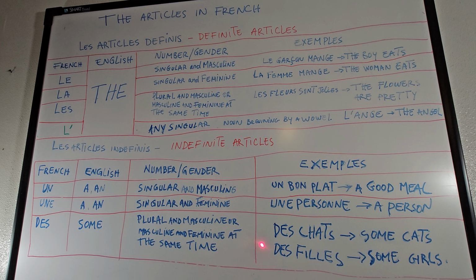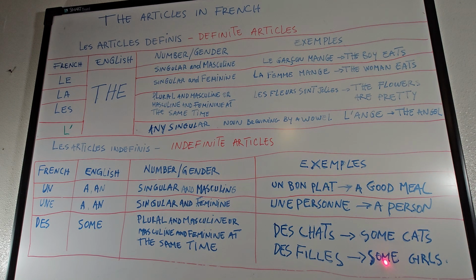I'm going to give you an example here: des chats, which means some cats. Des filles, which means some girls. So here it's not specified.